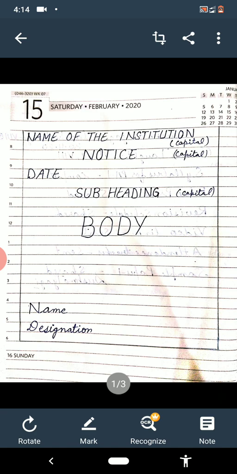Then we have to sum up our notice, and at the last we have to write the name of the writer, who is writing the notice, and then the designation. Designation means what is the post. Just as you are writing the notice, then you are a student of class 6th. If you are monitor, then your name and monitor, class 6th. It may be any designation, you have to write that. So I think the format of the notice is clear to everyone. Let us revise some notices, in the examples.